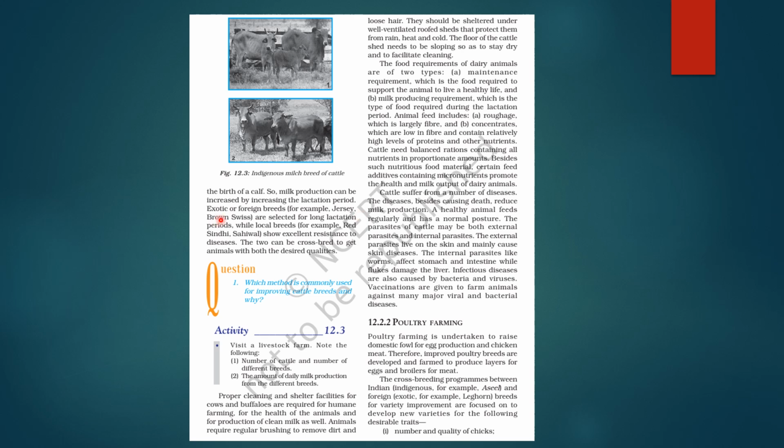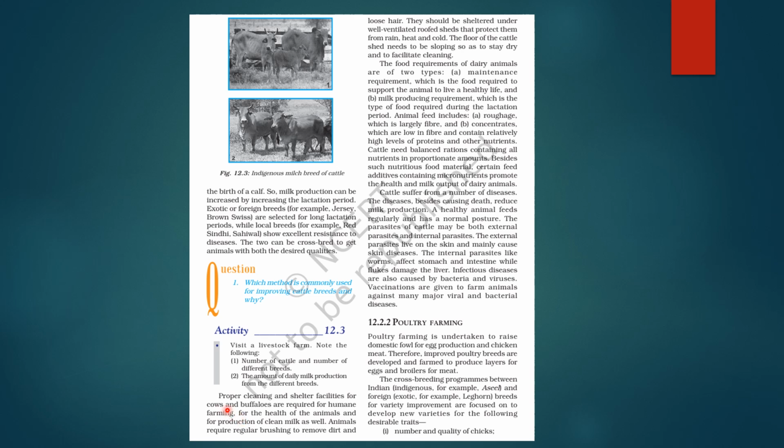Okay. Exotic या foreign breeds होती हैं जैसे Jersey, Brown Swiss, they are selected for long lactation periods. And local breeds like Red Sindhi, Sahiwal, they show excellent resistance to diseases. Okay. So what we can do, we can crossbreed these two to get animals of both the desired qualities. Right. So here is an image showing indigenous milch breed of cattle. Right. Question asks which method is commonly used for improving cattle breed and why. So you can here talk about crossbreeding, right?